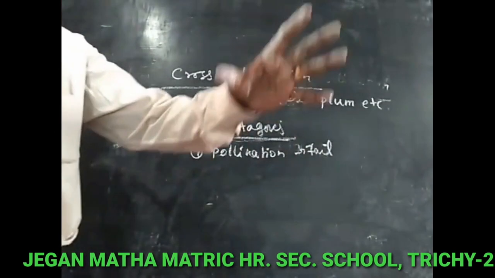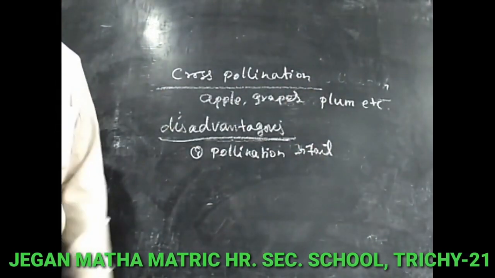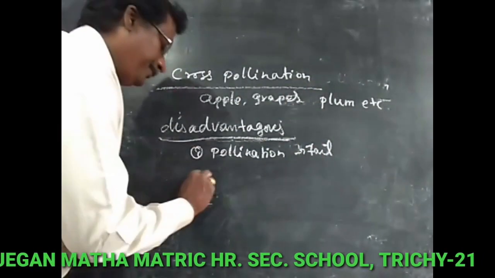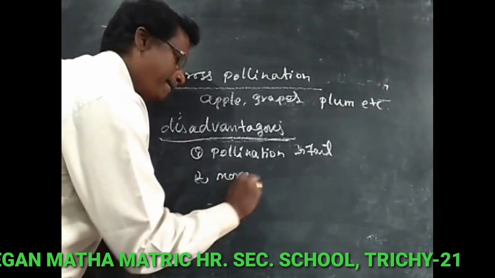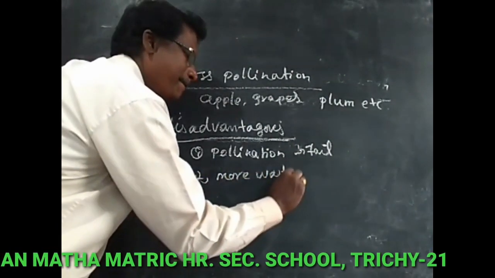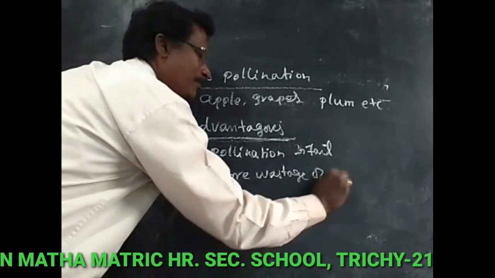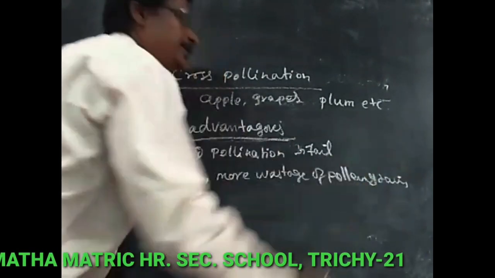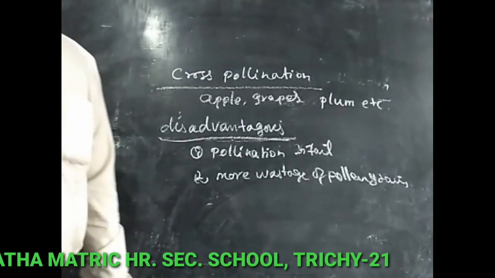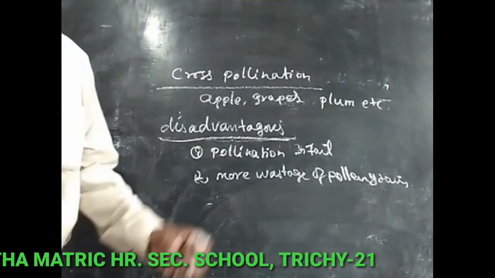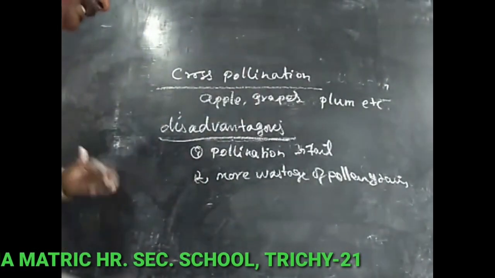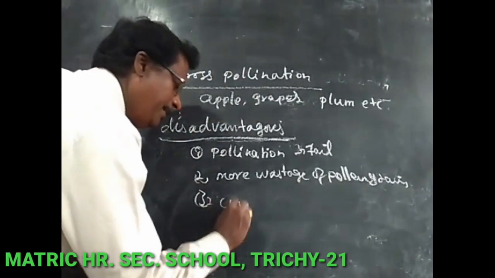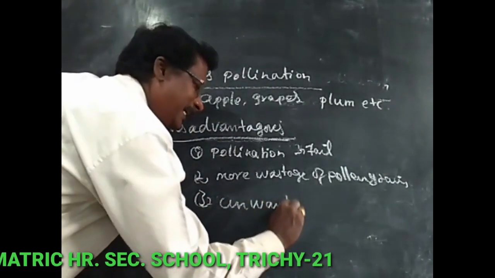Second, there is more wastage of pollen grain. Third, unwanted characters may be introduced.